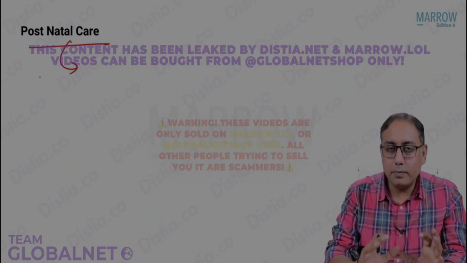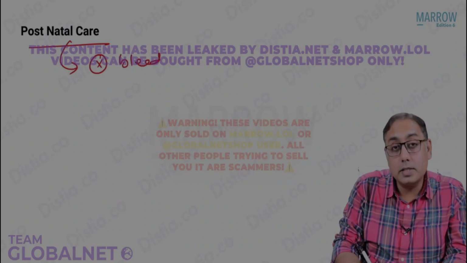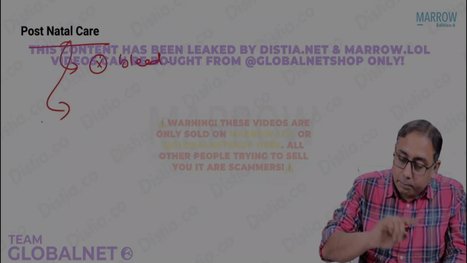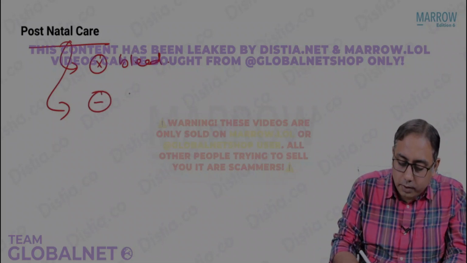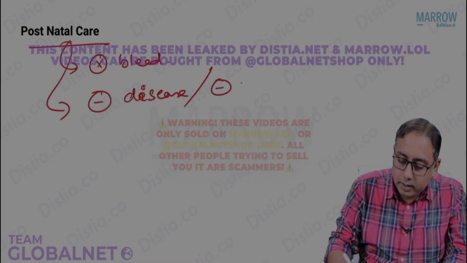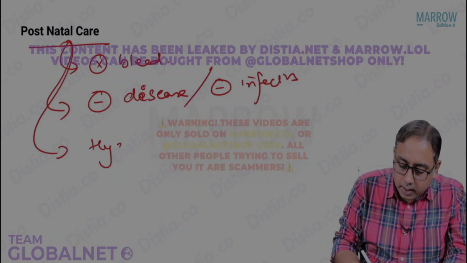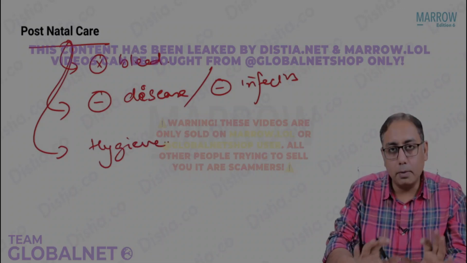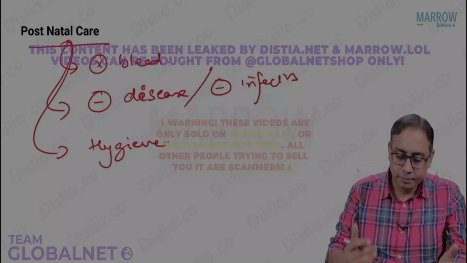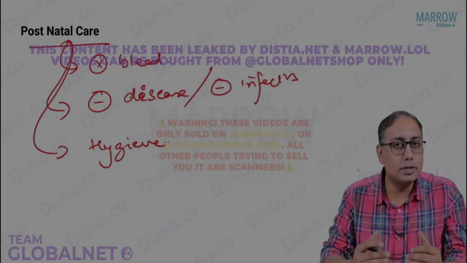So in postnatal care, we want that the female should be healthy. There should not be any bleed, because that is the most common reason for a female to die. In postnatal care, we also have to ensure that the female does not develop any disease. There should not be any infections. Proper hygiene should be maintained with the female after the delivery is over. So these are prima facie the important contents of postnatal care.